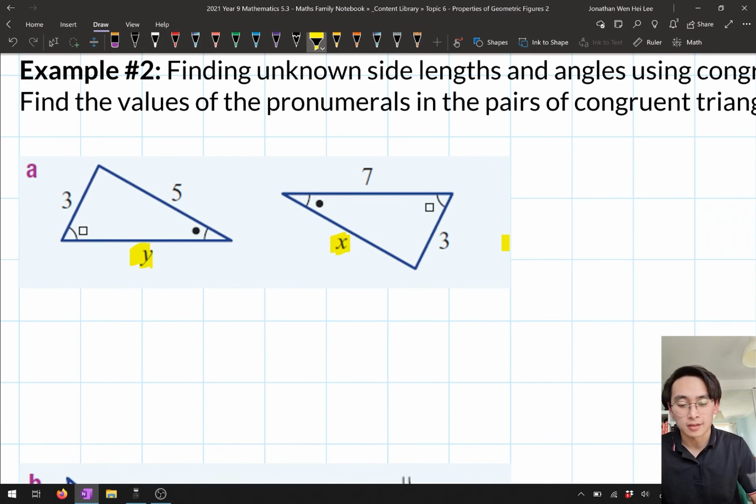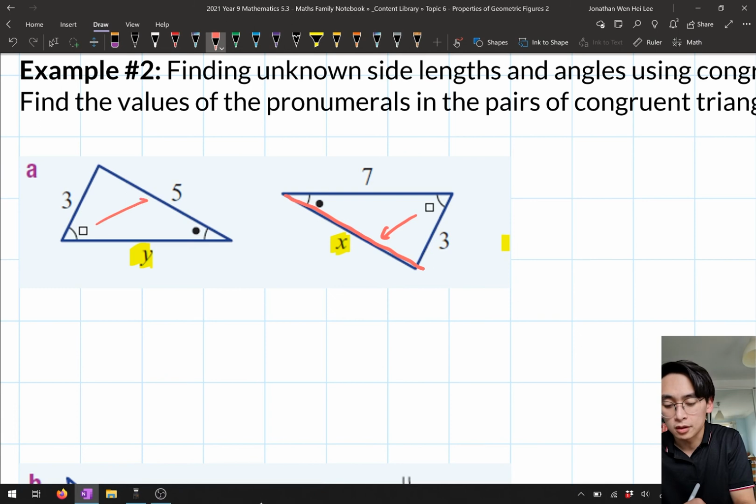Now, let's start off with x. If you look at where x is, this side over here is the one that's opposite the square and right next to the black circle. So if you have a look over on my other triangle, because they're congruent, the side which is opposite the square and right next to the dot is going to be equal to x. So that's going to be this side over here. All we're doing is just lining them up and seeing which ones match up. So here, firstly, x is going to be equal to 5. Pretty straightforward.